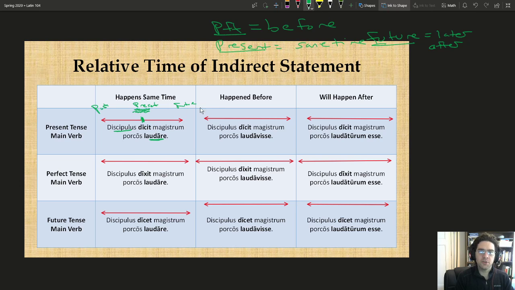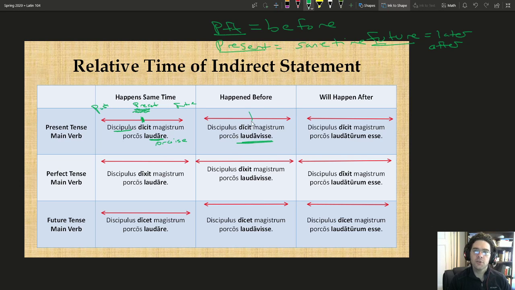So let's go on to the next one to see how this might change when we use a perfect infinitive. So our perfect infinitive then is laudavisse, to praise. Oh, I actually did make a mistake. That should be praise. I think I said love, but praised his pigs. So in this situation, we still have a present tense main verb, but we have our perfect infinitive. So the student says that the teacher praised his pigs.